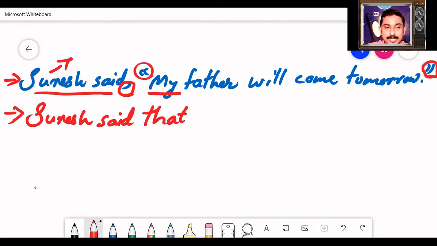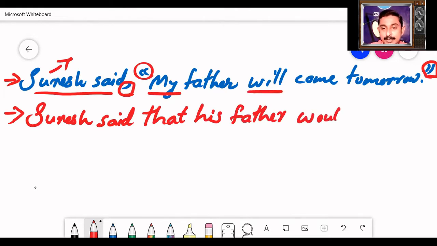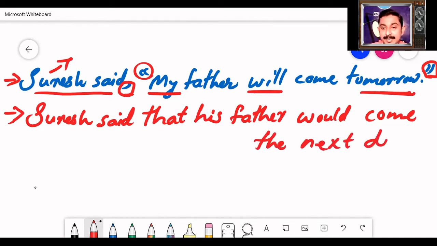So he is masculine gender, so we can write he. So my becomes his. His father. Will becomes would. Would come tomorrow. The word tomorrow becomes the next day. The next day. Suresh said that his father would come the next day.